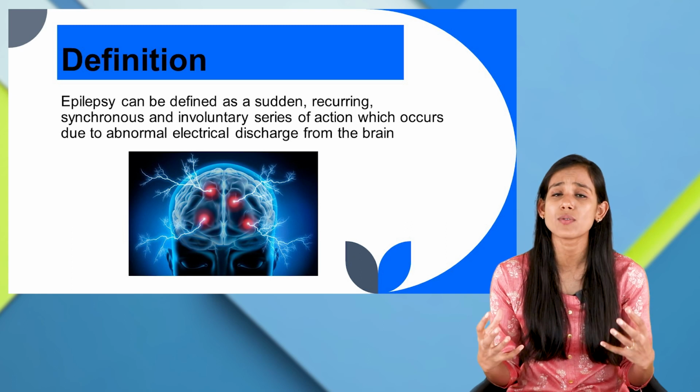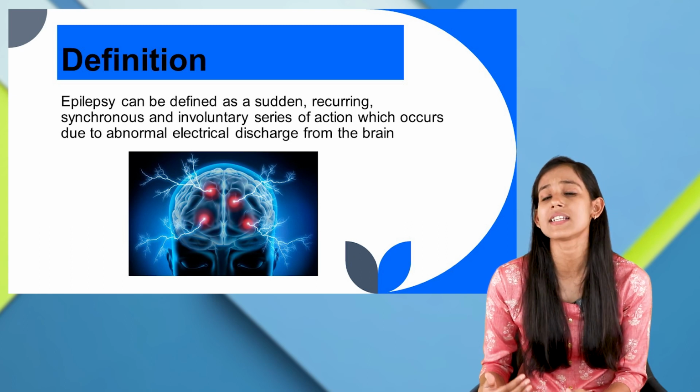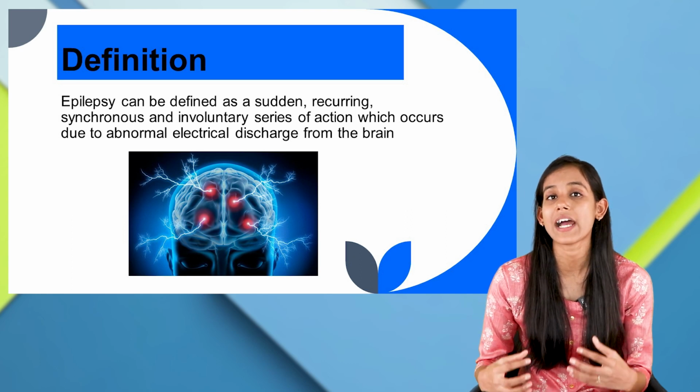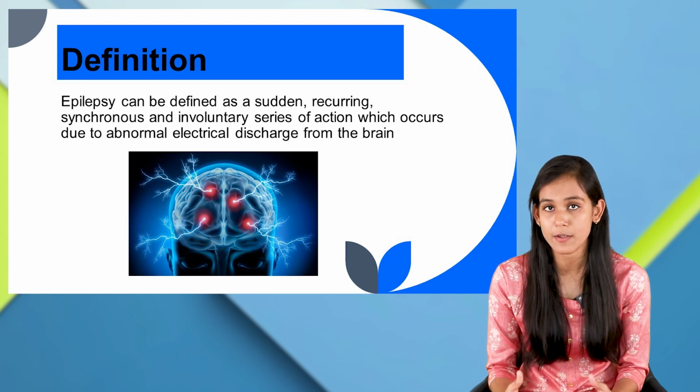That means all the neurons would be active at the same time when they are not supposed to be. And because of all these things, the person would have an involuntary series of actions, involuntary movements. And this occurs due to abnormal electrical discharge from the brain. So what is this abnormal electrical discharge and how does it happen? That we will learn now.